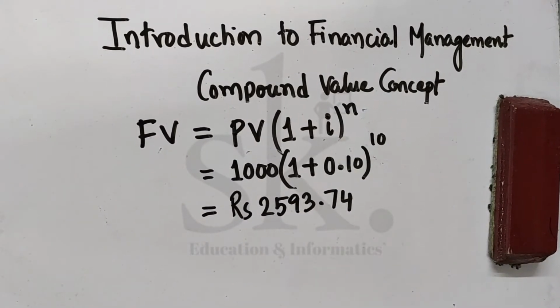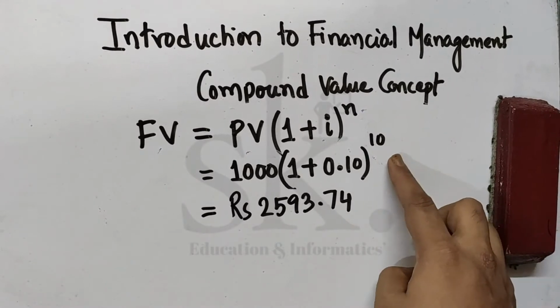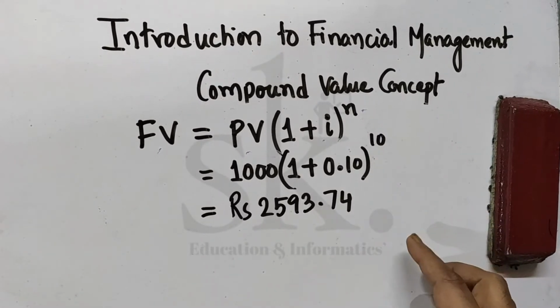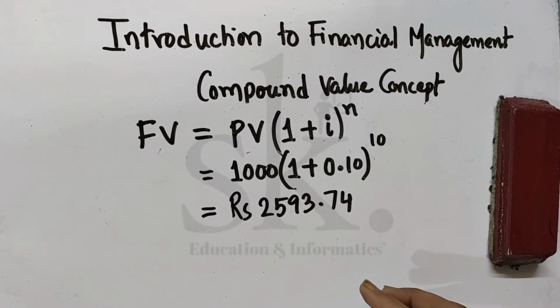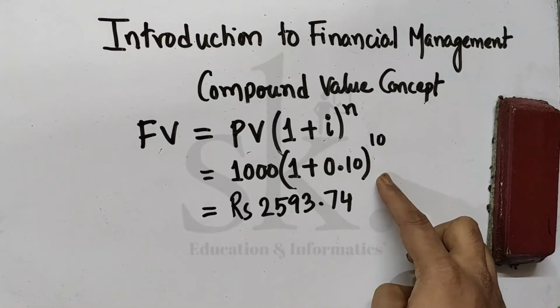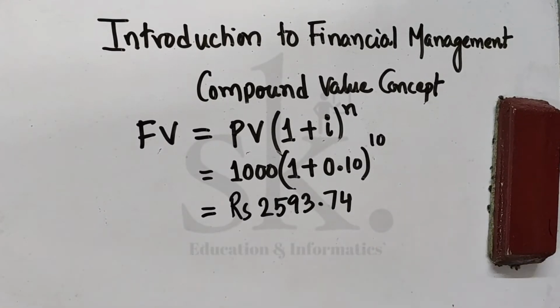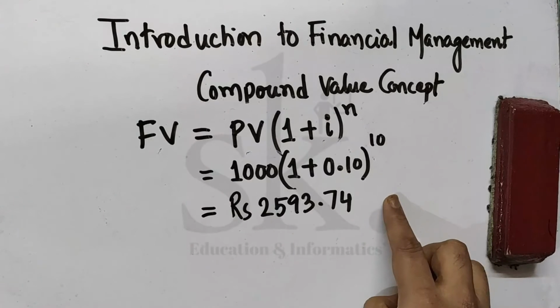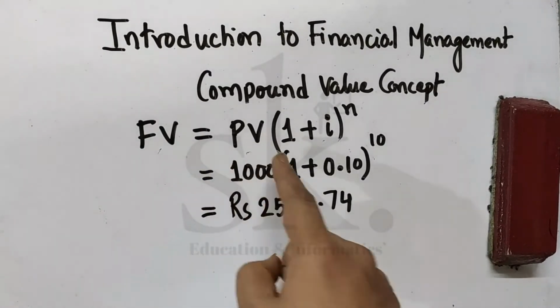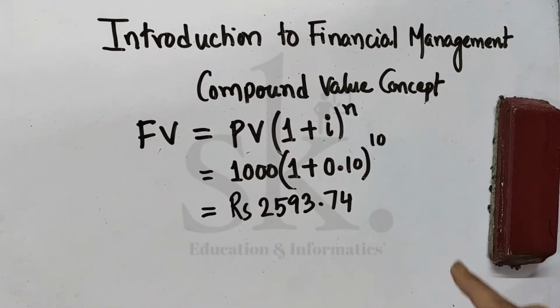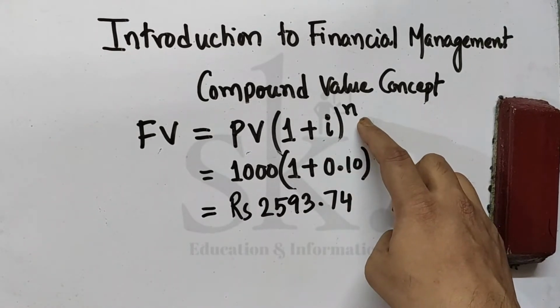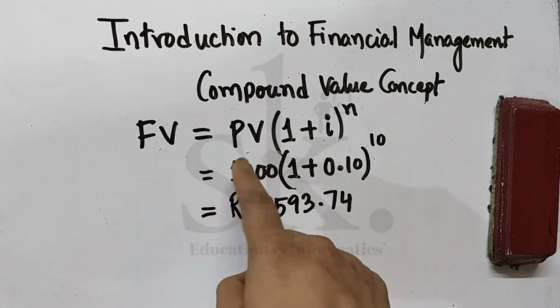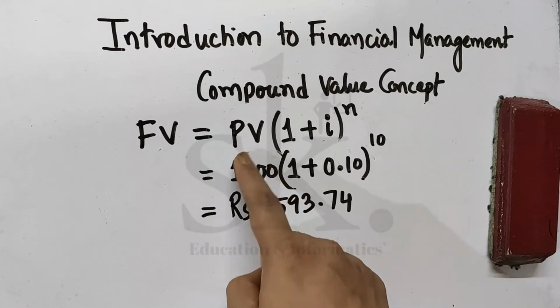See, for 1 year, 2 years, 3 years, even 4 years, we can calculate in the way which we did last time. But if n, the number of years, is more than, say for example, 5, 6, 7, 10, 15, 20 years, it's not possible to calculate in such a way. So it's preferable that you use this kind of formula. So future value is equal to present value, bracket 1 plus I to the power n, where I refers to the interest, n refers to the number of years it is being compounded, FV is the future value or the amount, and this is the principal or the present value.